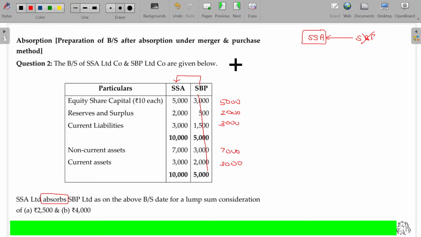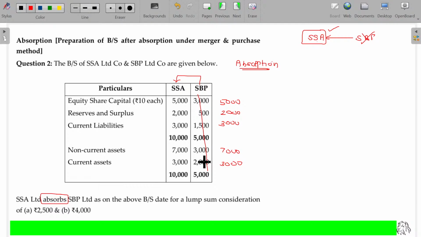Clear? I am going to deal with absorption, where one of the existing companies will continue. It's not going to be closed and formed into a new one. SSA is continuing. SBB is closed.